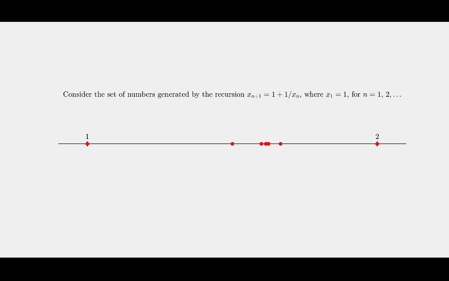Now, how would we prove that in general? How would we even illustrate such a proof for this set? Well, I could cut my set in half, and I've got two intervals, 1 to 1.5 and 1.5 to 2. One of those intervals, at least, must contain an infinite number of values, and it's the one to the right. So let's zoom in there. I could cut that in half, and one of those intervals must contain an infinite number of values. It's the one to the left.